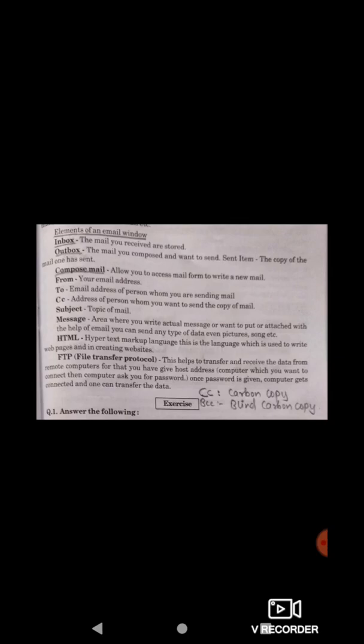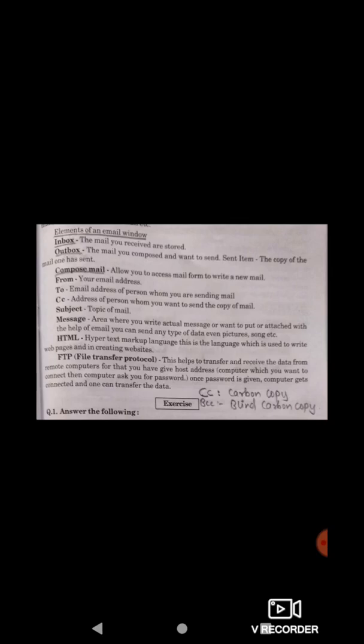FTP, File Transfer Protocol. This helps to transfer and receive the data from remote computers. For that, you have to give the host address, the computer which you want to connect, then the computer asks for your password. And once the password is given, the computer gets connected and one can transfer the data.